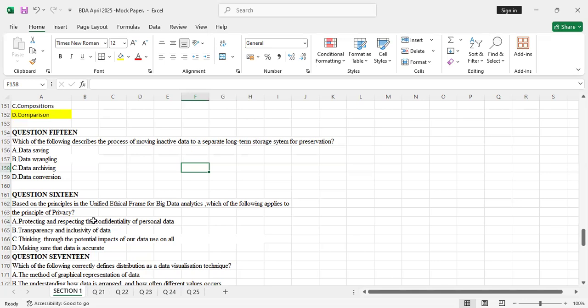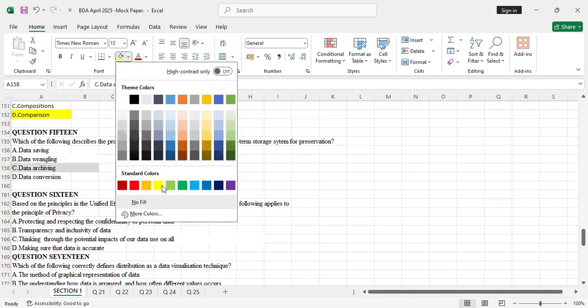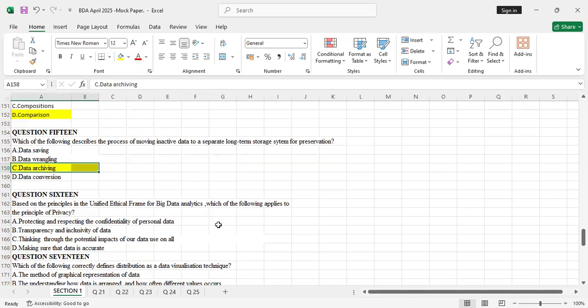Data conversion is all about changing data from one format to another, so it can't be moving inactive data to a separate long-term storage system. So the correct answer is data archiving.